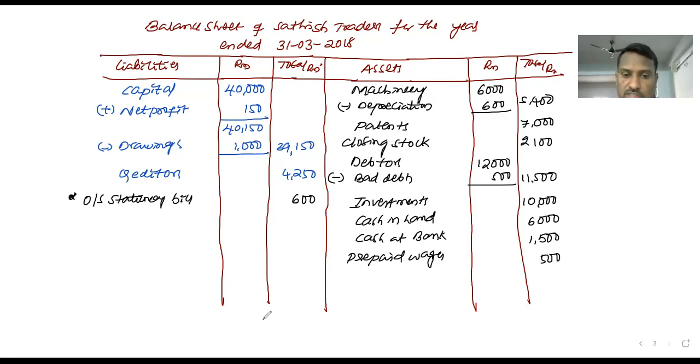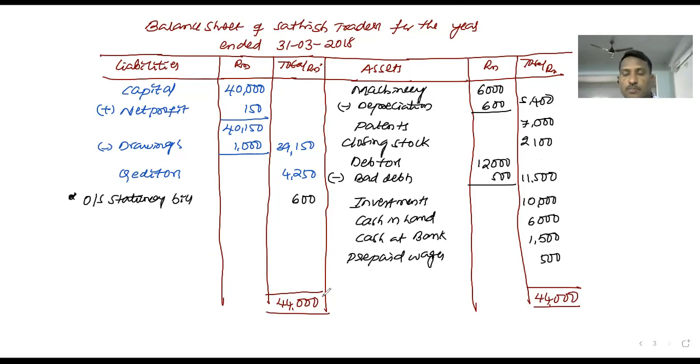Let's total both sides of the balance sheet now. It should be equal. When the liabilities and assets totals are equal, whatever problem you worked is correct. Let's see. 44,000 is the total amount of liabilities. Assets: 12, 14, 25, 35, 41, 42, 43, yes, 44,000. My dear students, the balance sheet total is equal, means tallied.